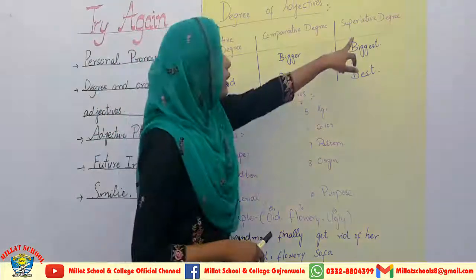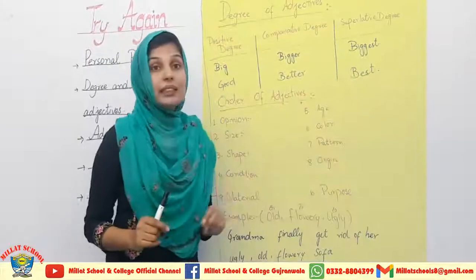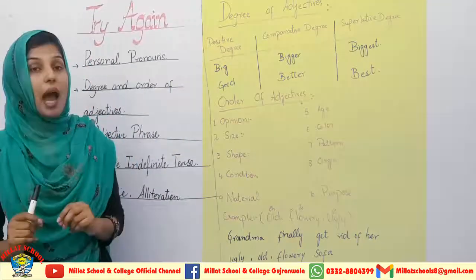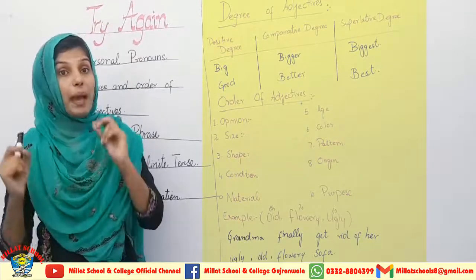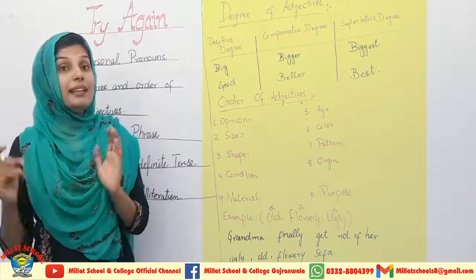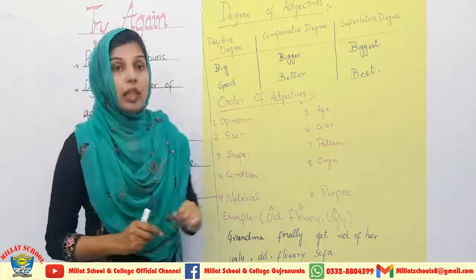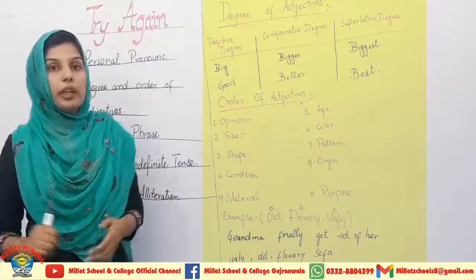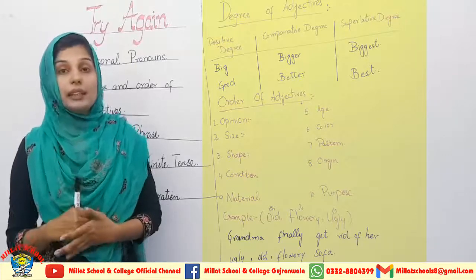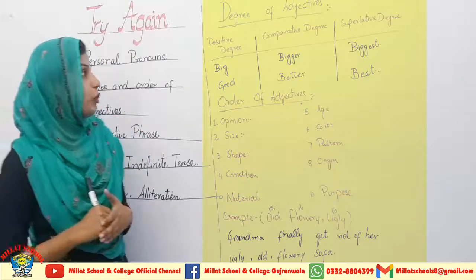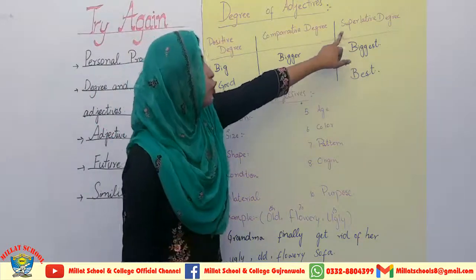So then we are coming towards the superlative degree. This is the degree which is used when you have to give an opinion that this is the best of all. There is nothing in comparison with it. Then you will use the superlative degree. Asia is the biggest continent of the world. In these types of sentences we will use the superlative degree.